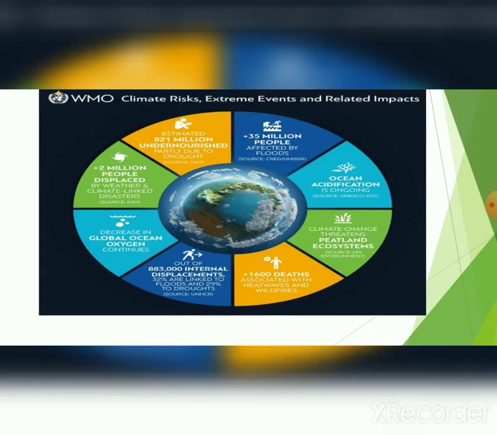And now, decreasing global ocean oxygen. In the whole globe, ocean oxygen is continuously decreasing due to global warming. More than 2 million people are displaced by weather and climate linked disasters because humans can't survive in such extreme conditions, because there are some favorable conditions in which only humans can survive. So there's favorable temperature, favorable pressure in which humans can survive. If we cross that limit of pressure and temperature, one can't survive. This is one of the main effects of global warming.